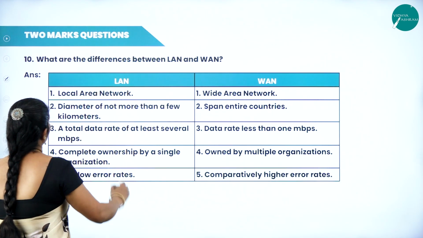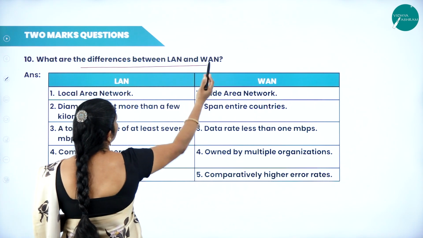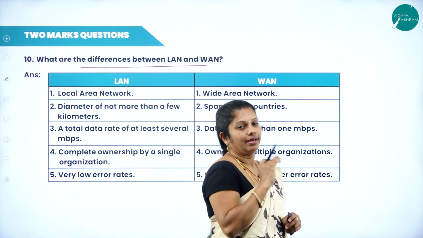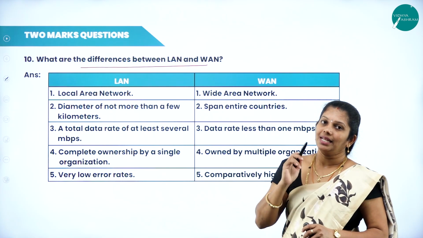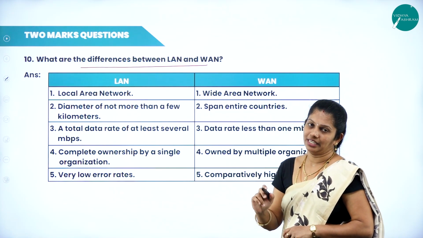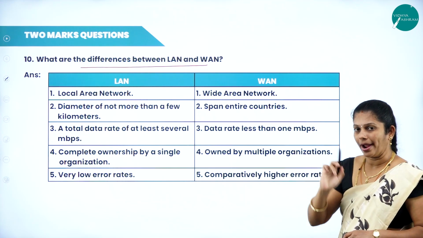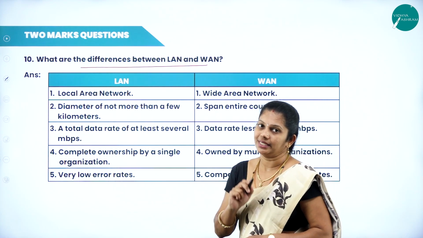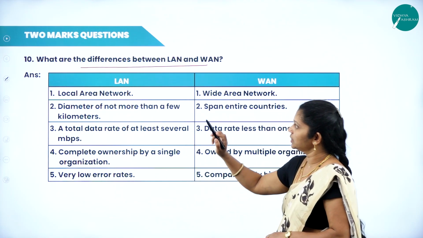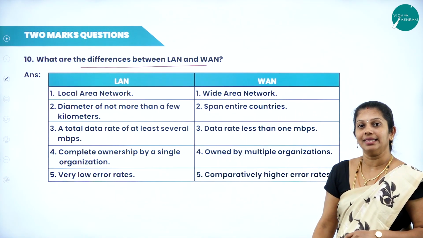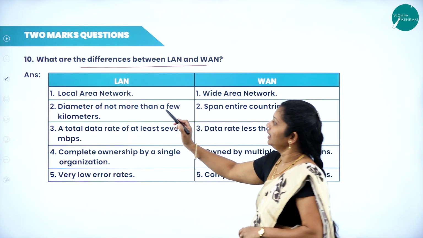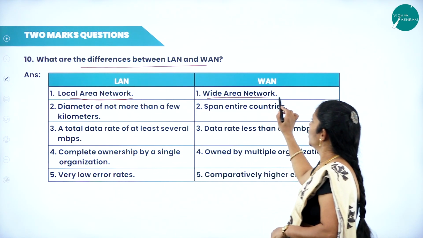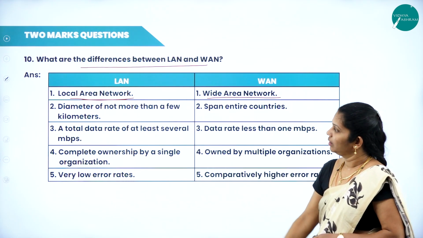Next question, for 2 marks: what is the difference between LAN and WAN? When you come to types of network, there are three types: LAN, WAN, MAN. LAN stands for local area network, WAN stands for wide area network, and MAN stands for metropolitan area network. In this case, they have asked for the difference between LAN and WAN. LAN is local area network, whereas WAN represents wide area network.